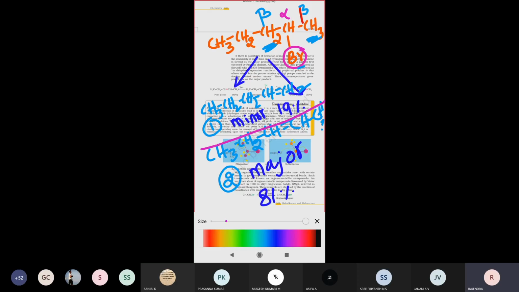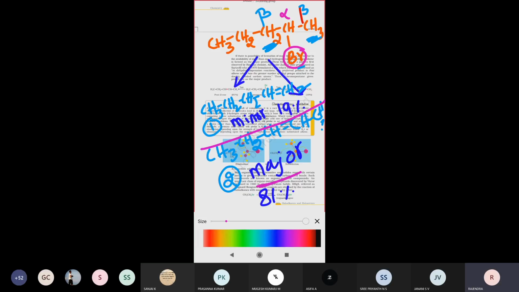In these two compounds, how can you say which one will be the major compound and which one will be the minor compound? Which side has more carbon atoms? That compound we can call the major compound. The double bond forms on which side?